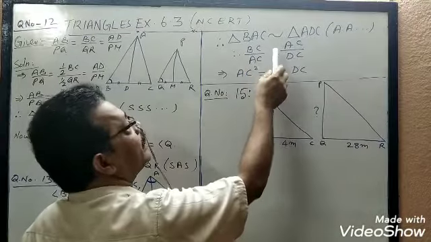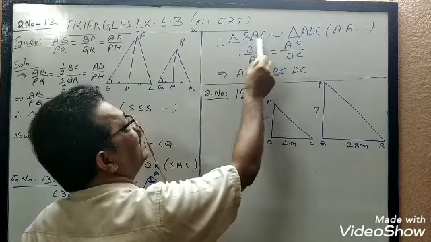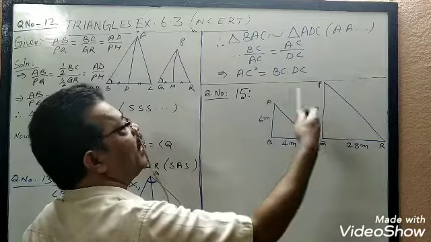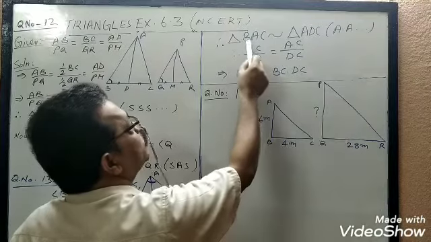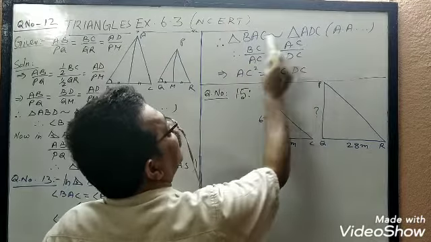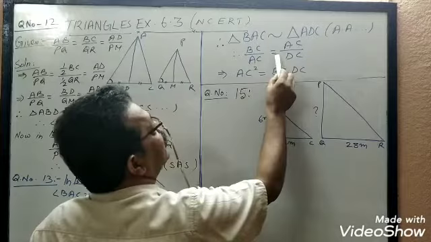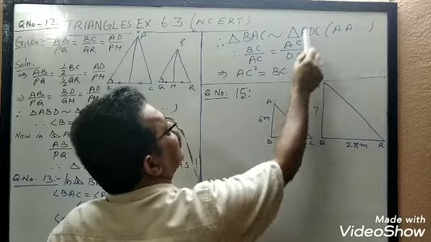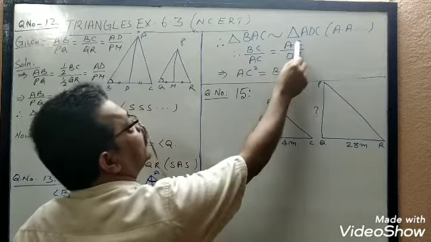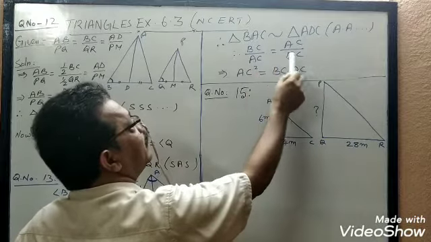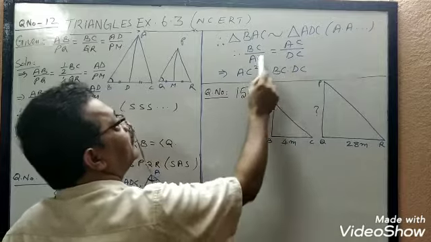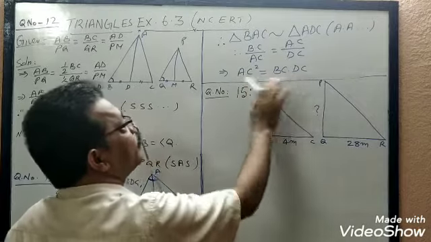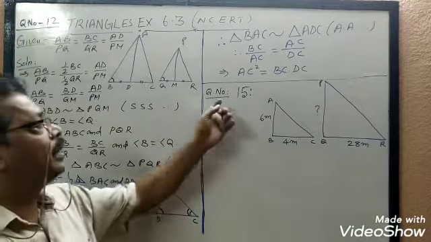Therefore, we have to take the corresponding sides proportional. What we need to prove, in that way we have to take the sides. So BC by AC, first and third, is equal to AC by DC, second and third. And we cross multiply, which implies AC square equals BC into DC. So AC square equals BC into DC, or CA square equals CB into CD, whatever it is, same thing only.